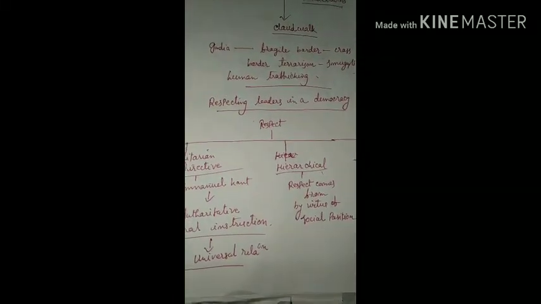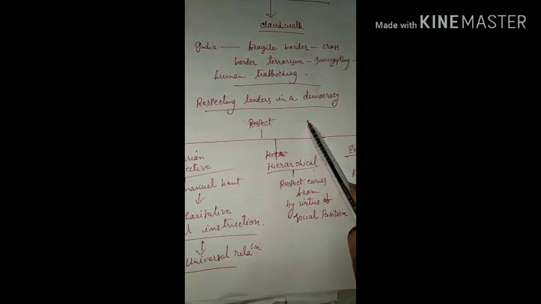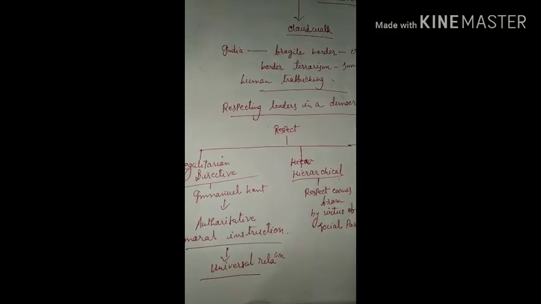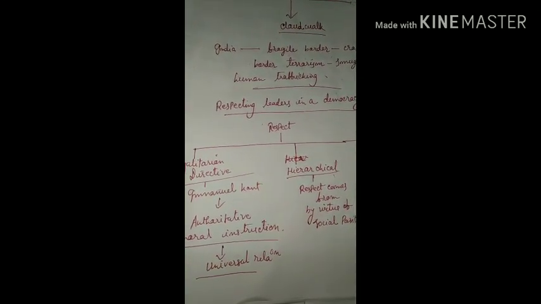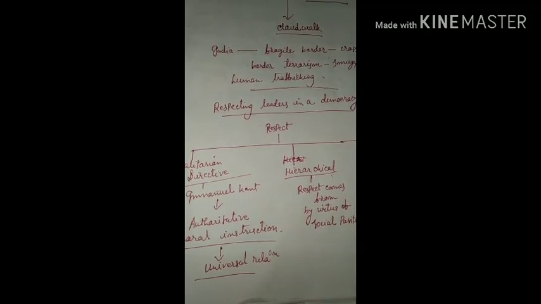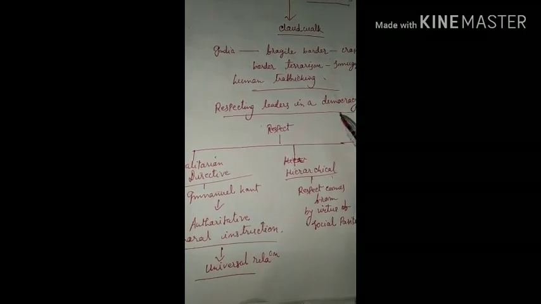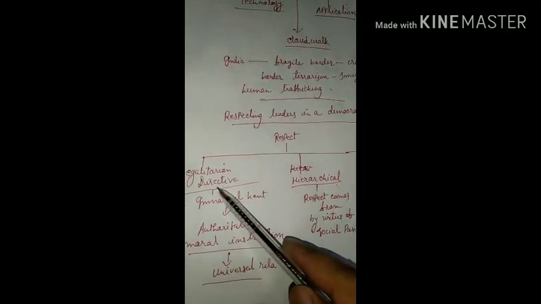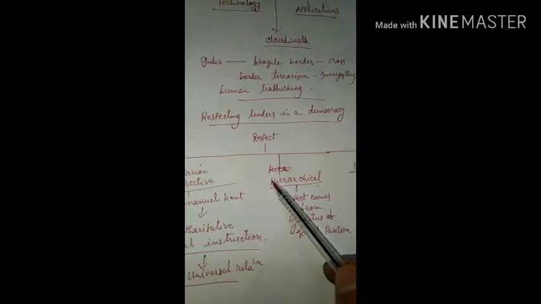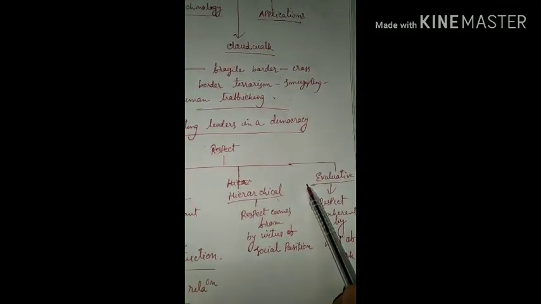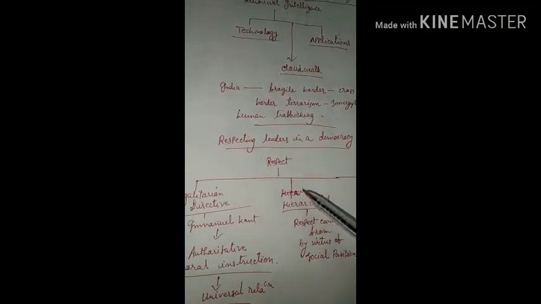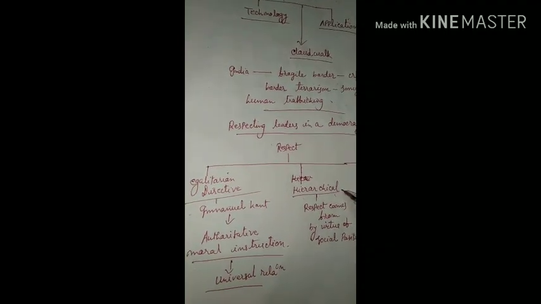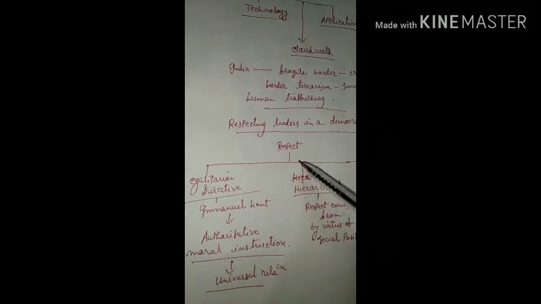Another important article from today's Hindu newspaper is "Respecting leaders in a democracy." This article is very, very important for your ethics paper. It has given some kind of definition here. You can say it has propounded an understanding regarding respect. What is respect? As per the article, there are three kinds of respect: egalitarian or directive respect, hierarchical respect, and evaluative respect. And you can use this reference in an appropriate answer of the ethics paper to